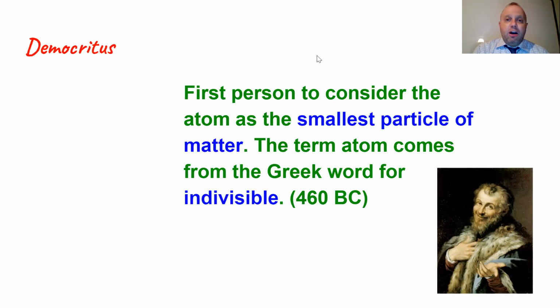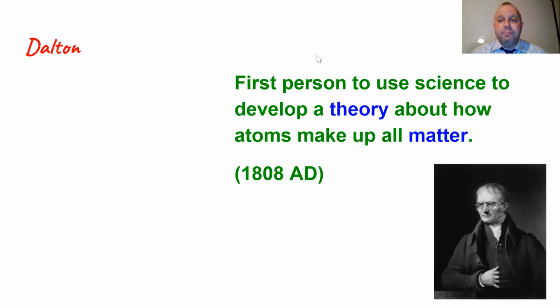Okay, our next scientist, and this person is an actual scientist, his name was John Dalton. He was the first person to use science to develop a theory about atoms and how they make up all that we know about matter. This happened about 210 or so years ago, around 1808.